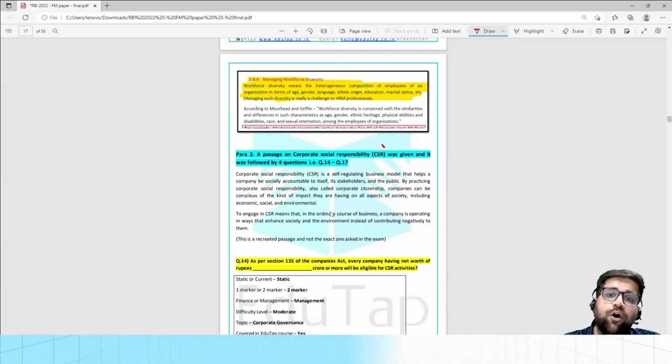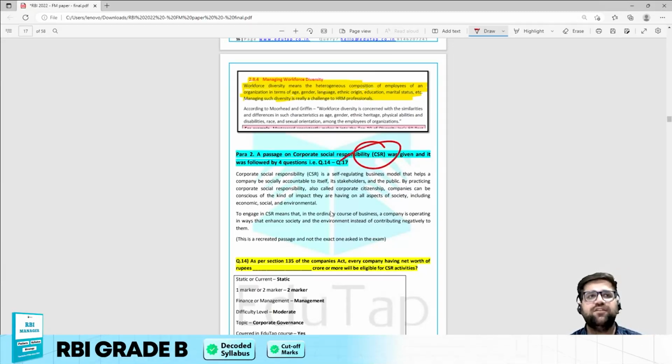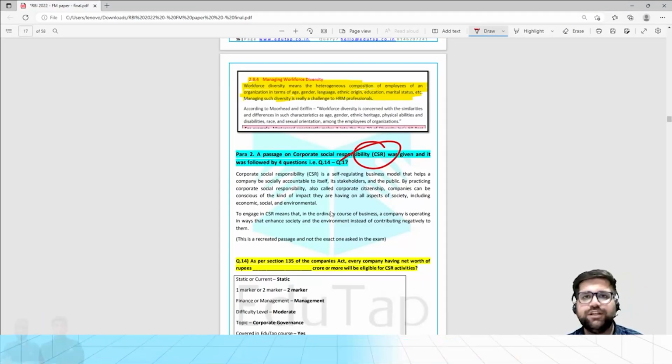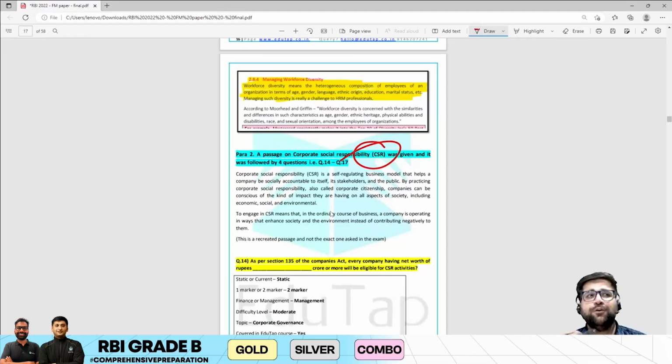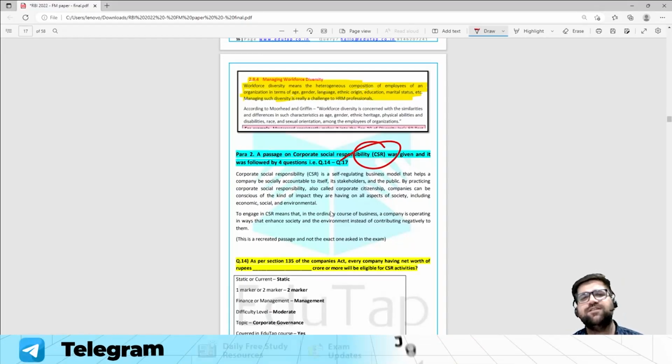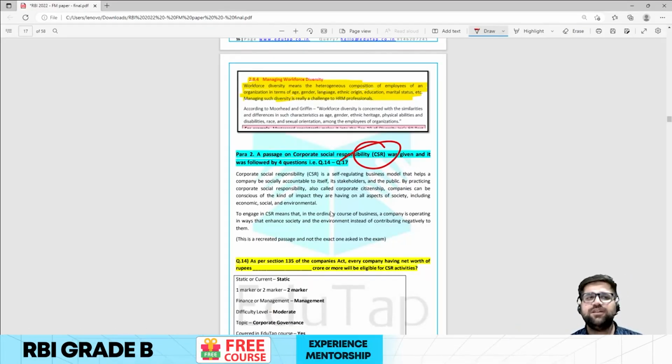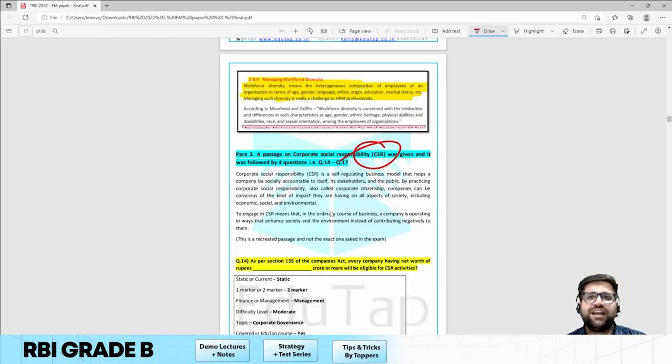Now if you see, CSR is a, I would say not world famous, an Indian famous law. Like IBC, we have the insolvency bankruptcy code, we have also GST. So you must be understanding that CSR is also very much in the news because there were certain provisions which were changed regarding CSR. So a question coming on CSR is, I would again say, a low hanging fruit for you, because they have just checked your basic knowledge. They have not gone that much into depth.